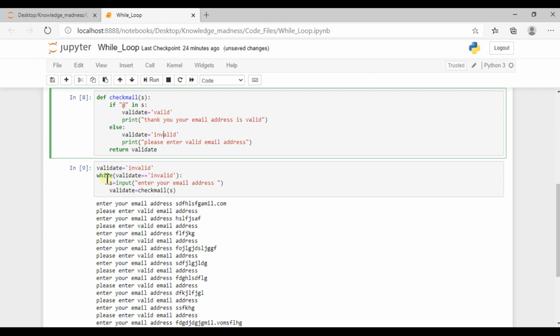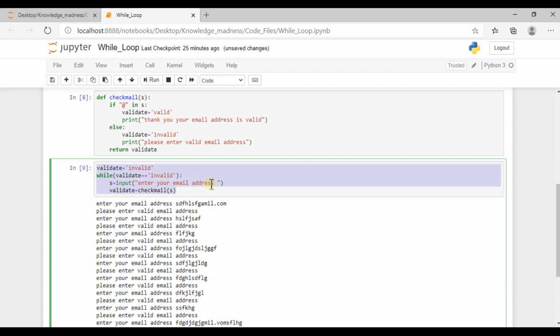So some people who are coming from other programming languages may have a doubt: where is the do while loop? The do while loop does not exist in Python, but the while loop does the same thing, because the initialization is here and the do statement is here.